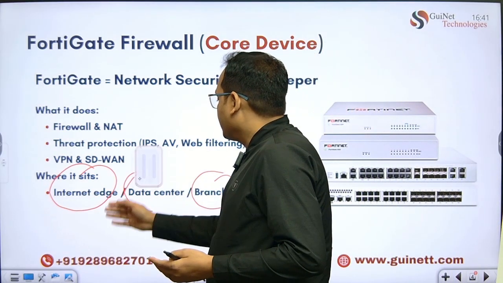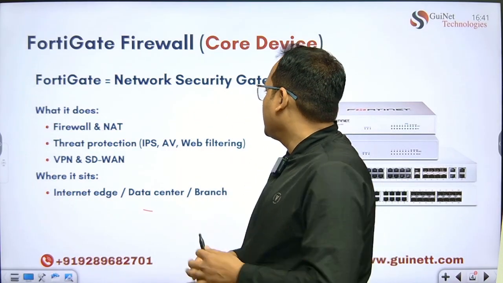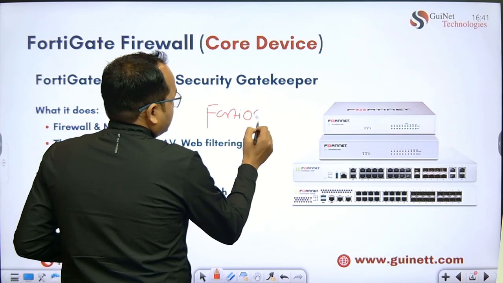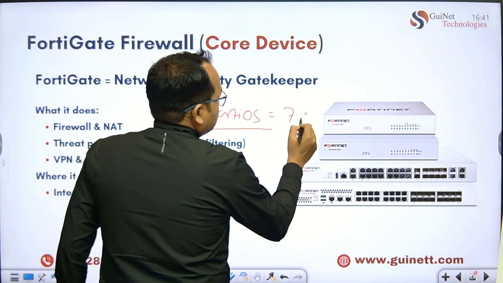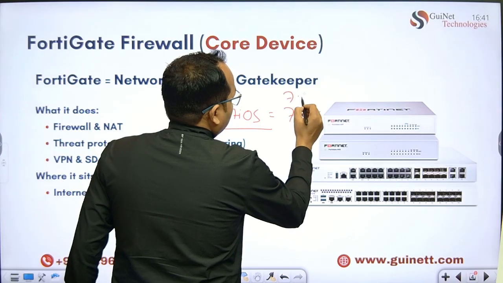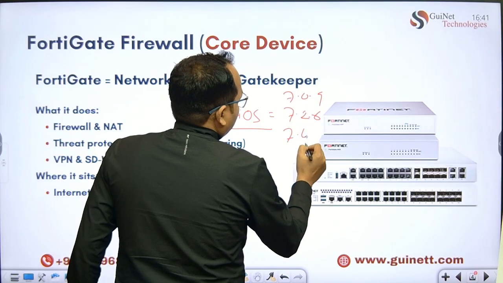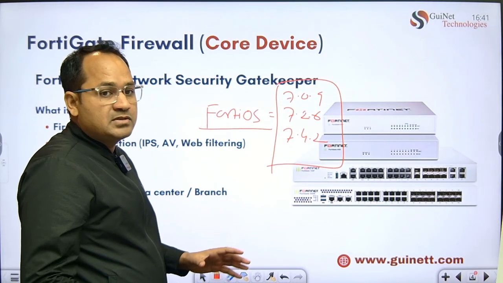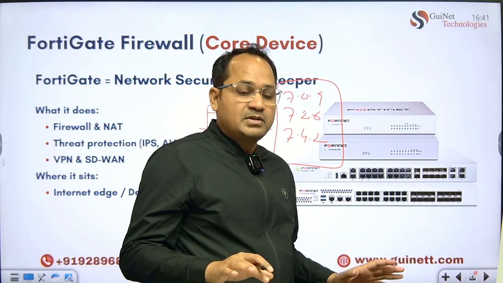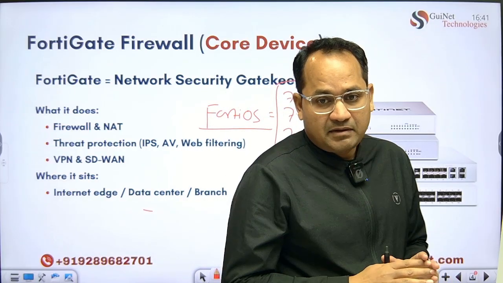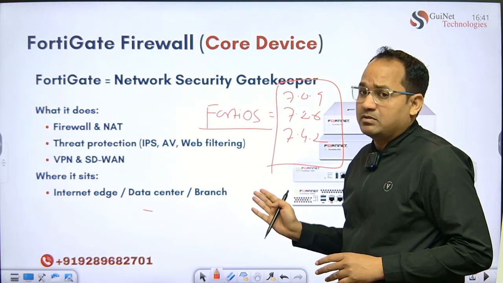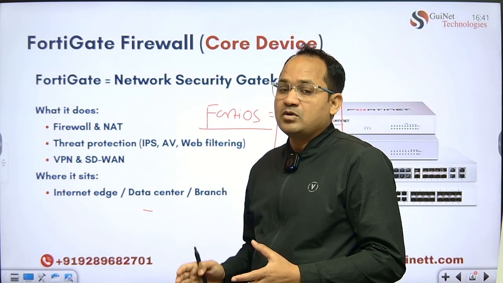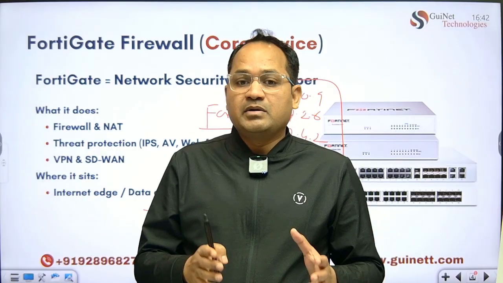The OS inside of the FortiGate firewall is known as FortiOS. The versions come like 7.2.6, 7.0.9, 7.4.2. This is the kind of OS version that is going to be there. This OS version is supported on all kinds of firewalls. Means if I have a small firewall, you can use any OS version. If I have a higher-end firewall, it has the same OS version. So the OS version is the operating system on which the hardware is going to run.